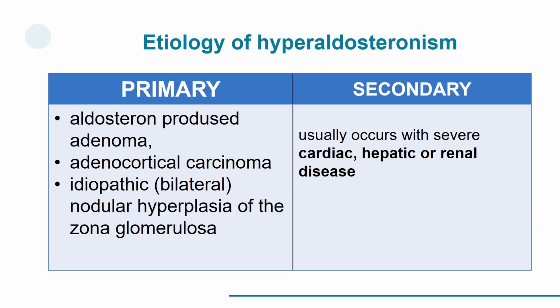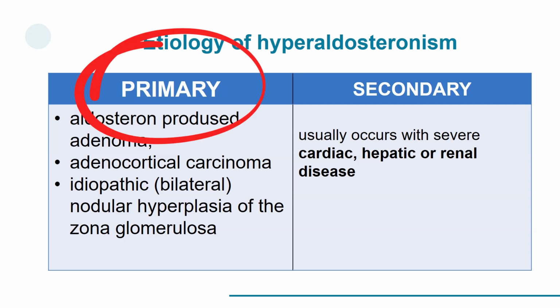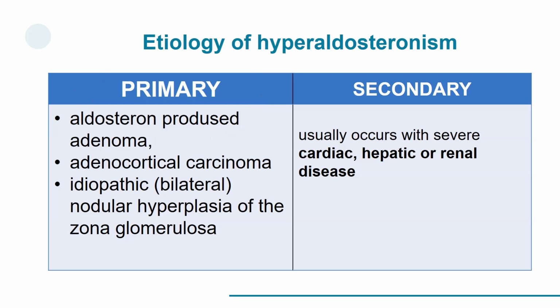Hyperaldosteronism can be primary or secondary. Primary hyperaldosteronism occurs as a result of an aldosterone-producing adenoma, adenocortical carcinoma, or idiopathic bilateral nodular hyperplasia affecting the zona glomerulosa of the adrenal gland, resulting in increased aldosterone production.